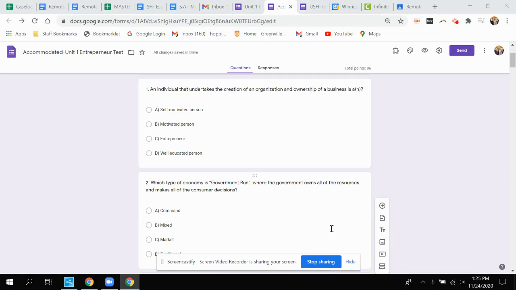Number 1, an individual that undertakes the creation of an organization and ownership of a business is called a what? A, a self-motivated person, B, motivated person, C, entrepreneur, or D, a well-educated person.